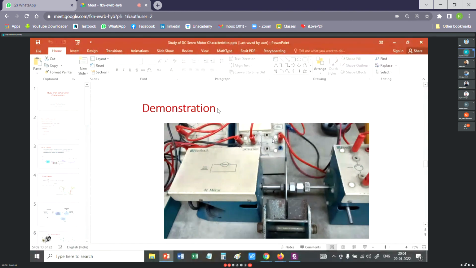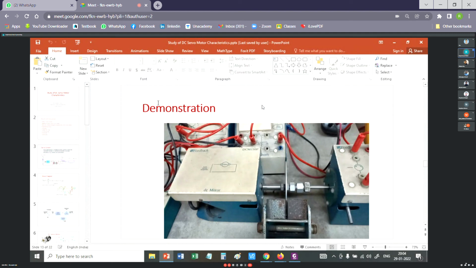No. Just one thing should be very clear. This experiment is performed in open loop. Although there are provisions for closing the loop, we are not doing closed loop operation. We are giving input voltage, that is EI. Input voltage is given by the potentiometer that I have already shown you. The potentiometer's fixed input voltage is minus 15 to plus 15, but we are feeding it 0 to 15 volt DC.